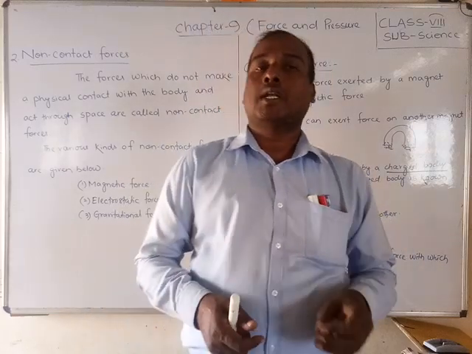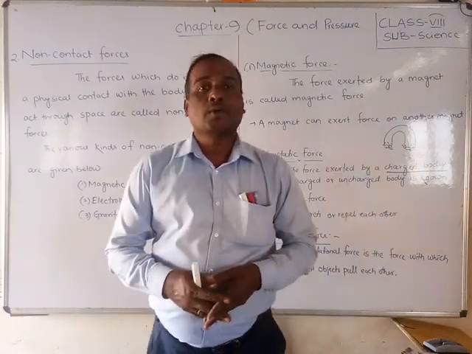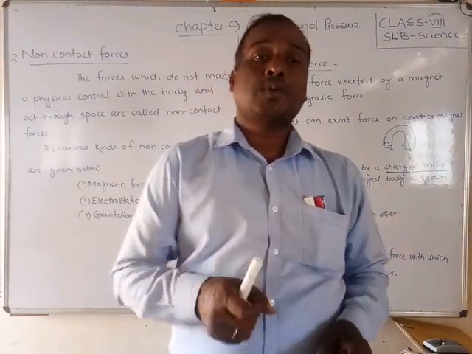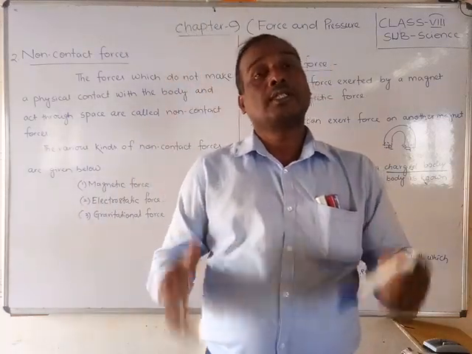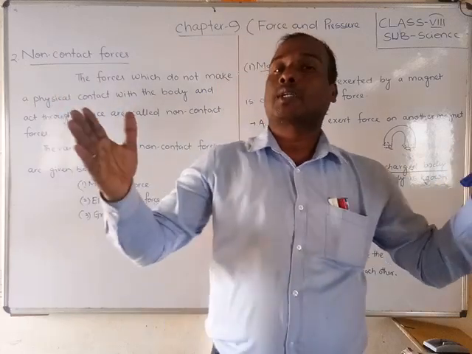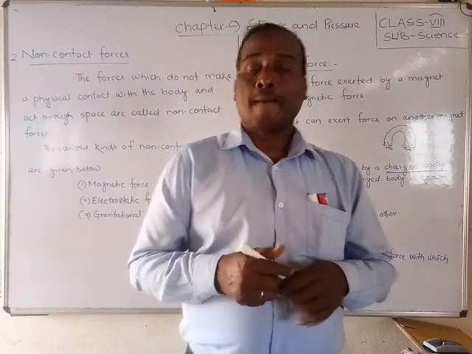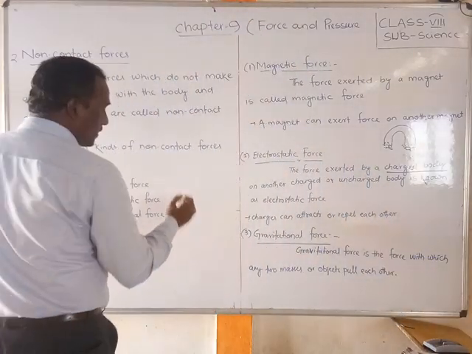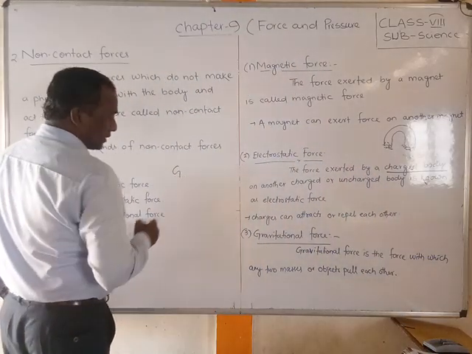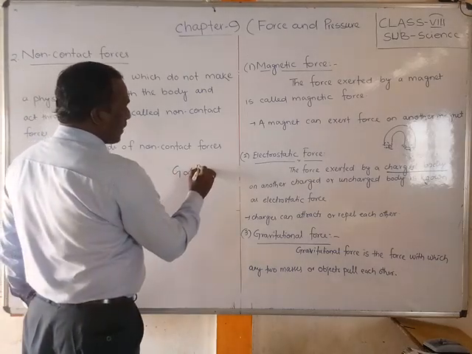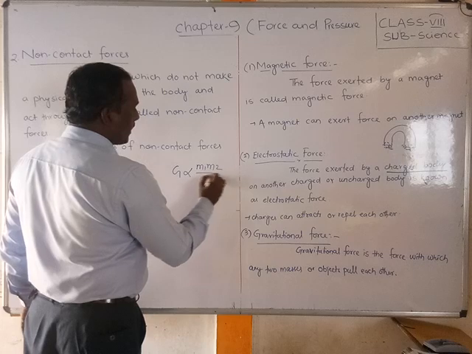That force is directly proportional to the product of their masses and inversely proportional to the square of their distance. You take the distance between them and square it, and multiply the masses. The formula of the gravitational law, children, uses capital G, and F is proportional to m1 into m2 by r square.